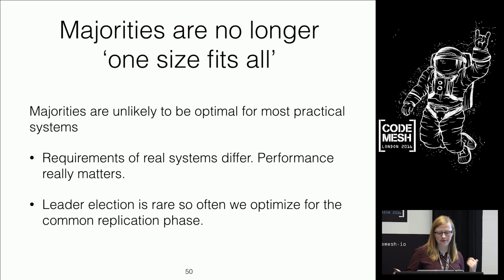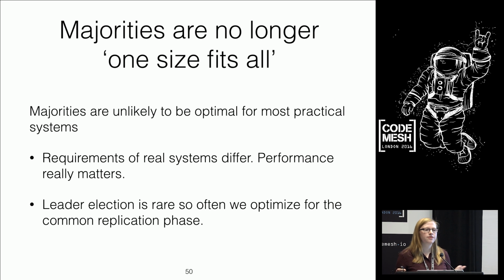The fact of the matter is majorities are not your only option. The point of this work is not to sell you something else and say this is the best, whatever system you're using, but instead to tell you that you have the flexibility to use whatever scheme you like. As long as you meet the requirement that a leadership election quorum and a replication quorum will intersect, then it doesn't matter what quorum scheme you use.